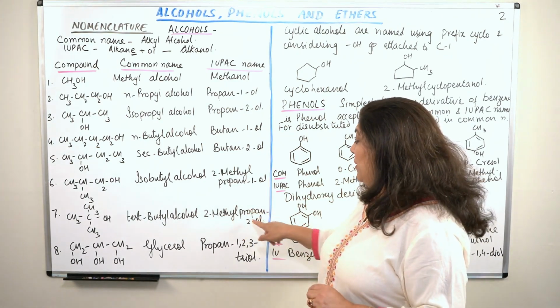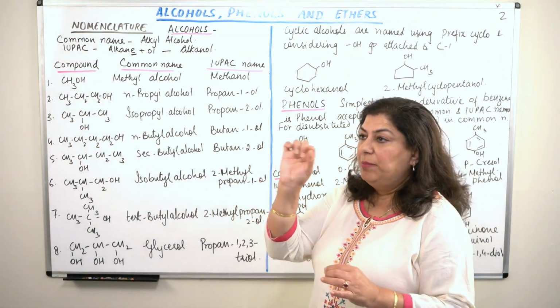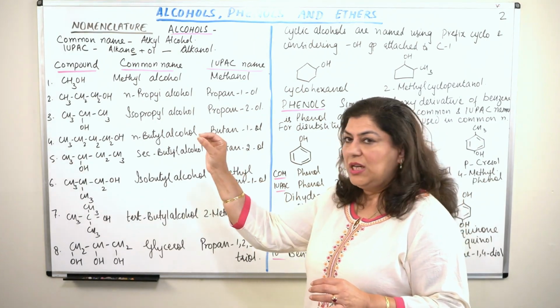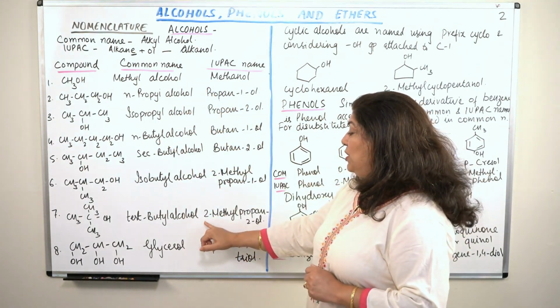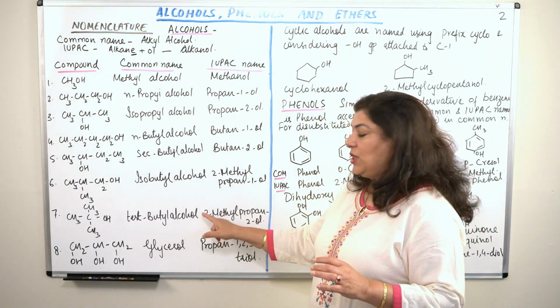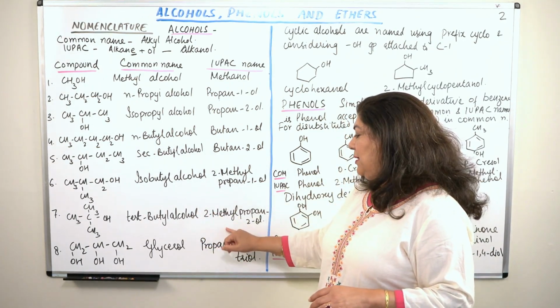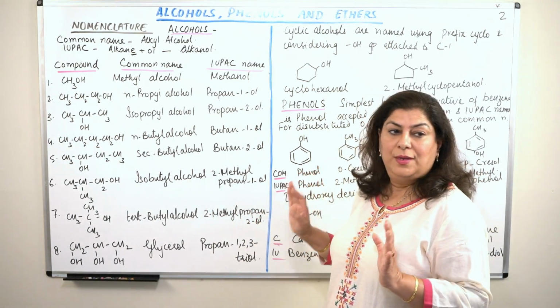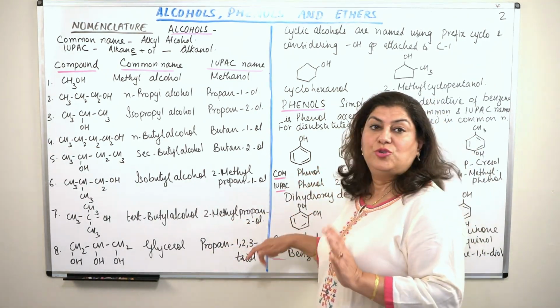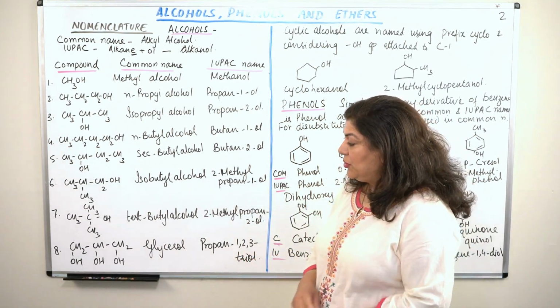Whenever you're giving the number of the locant, put a hyphen, write the number, put another hyphen, continue with your name. In the beginning you don't start with a hyphen, so it is 2-methylpropan-2-ol. So 2-methylpropan-2-ol is the name of the compound.